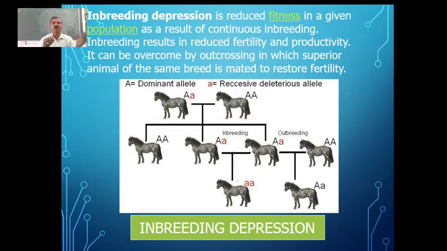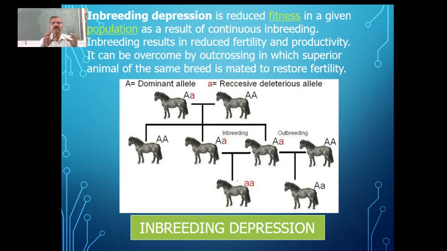Normally for about 4 or 5 times we can go for inbreeding, but later on quite naturally the fertility and also productivity of the progeny is going to be reduced. So such a stage where the fertility and also the productivity of the individuals or the offspring is going to be affected is what we call inbreeding depression. Then what is to be done to overcome the problem of inbreeding depression?